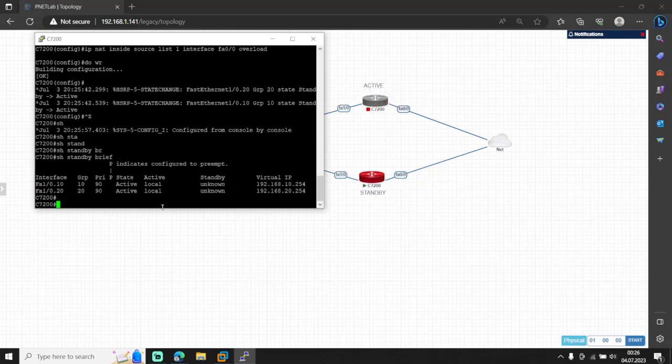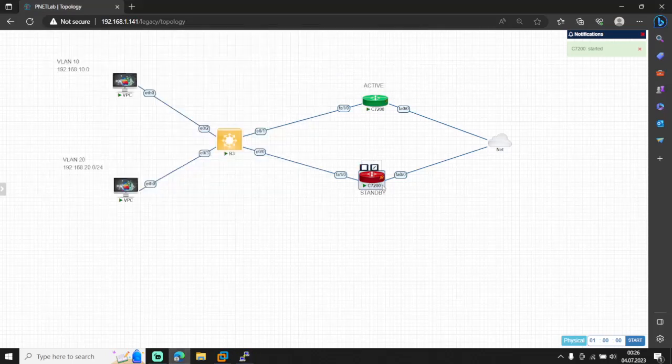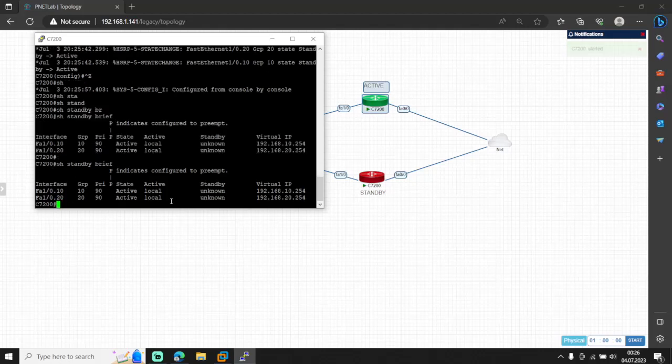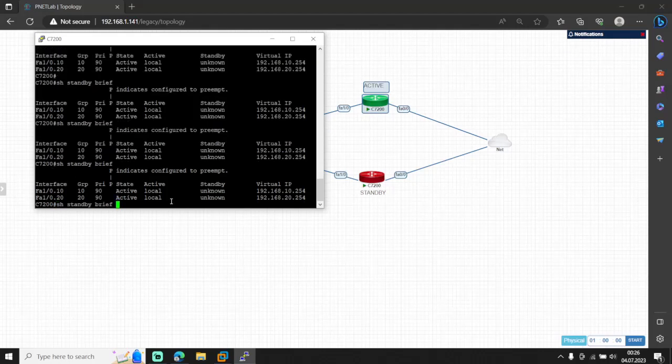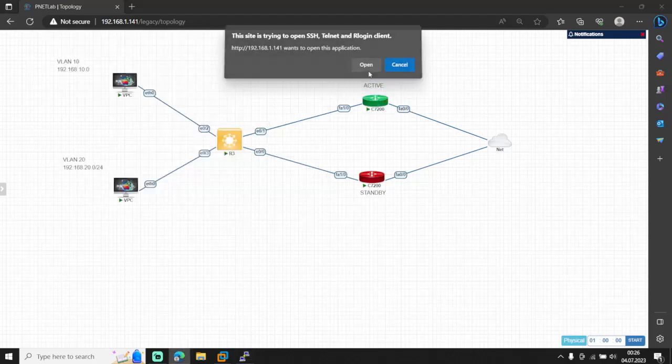So that's it. In this case, the whole traffic goes through this one, but before, this router was not working. If we start this router again, this router is going to be standby and the other router is going to be active. So let's wait. We will get a log about it.